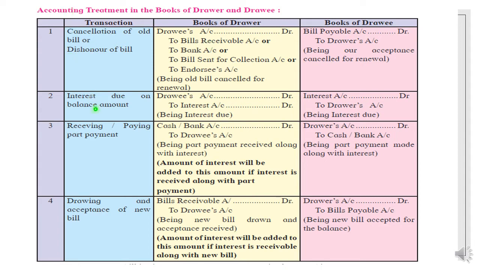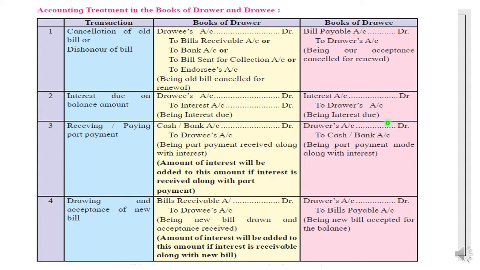The new entry is the interest due, which is charged on the drawee by the drawer if he wants to extend the period of the bill. So the entry will be drawee's account debit to interest account. Since interest is an income, the drawer will write it on the credit side, and the drawee will be the debtor for the drawer, because this interest amount will be paid in future. So drawee account debit to interest. This is not a paid entry, this is the due entry, students.